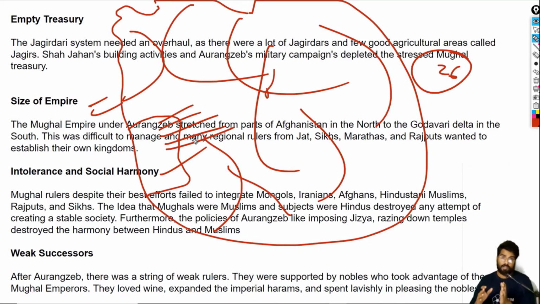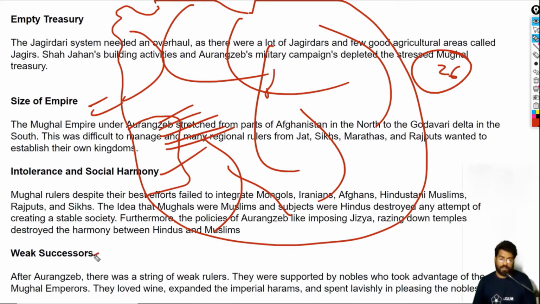Now, Aurangzeb was a tyrannical, intolerant ruler. He destroyed temples, he imposed jizya, which is the tax on Hindus. This is one of the reasons why the subjects viewed Aurangzeb and the whole Mughal Empire as intolerant. And that is why they decided, no, we are not going to work with you. That is why the Jats, the Sikhs, the Rajputs, they all slowly declared their independence.